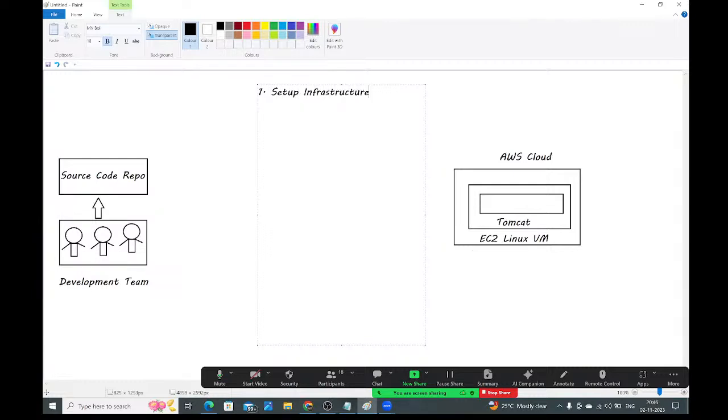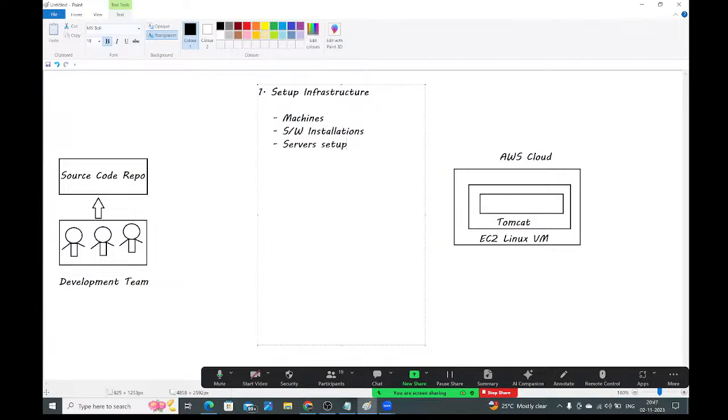Infrastructure setup means what? You need to create the machines. Virtual machines we created, right? So we need to create the machines and install the required software. Software installations we need to do. Next, servers you need to take, and server setup we need to do.